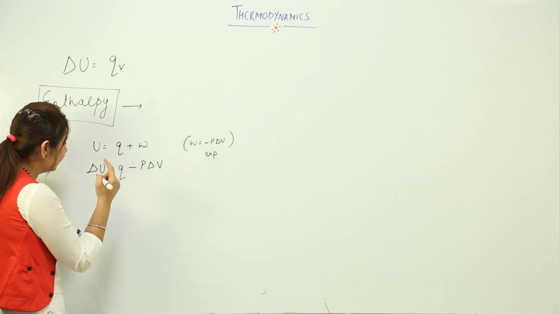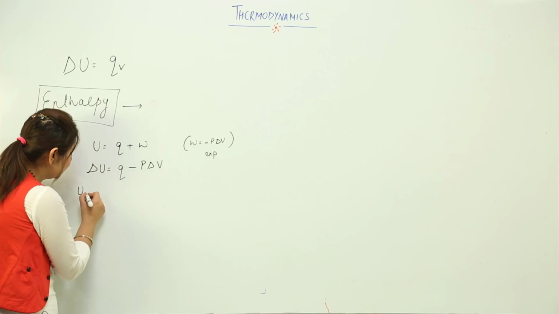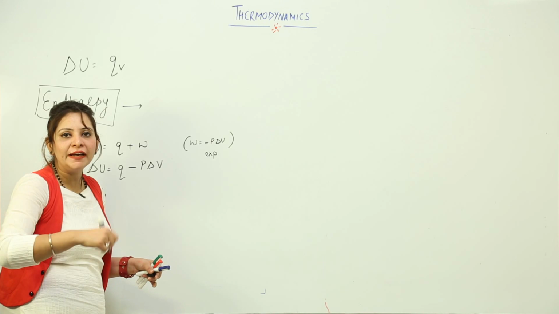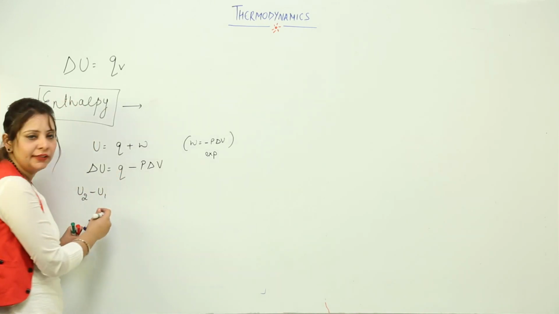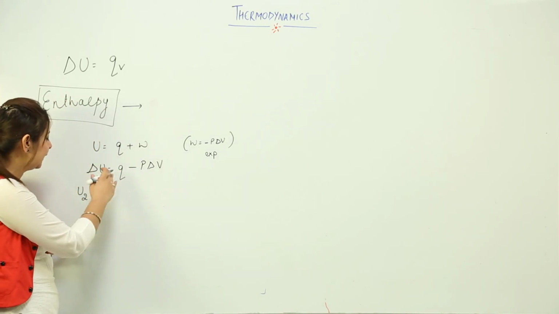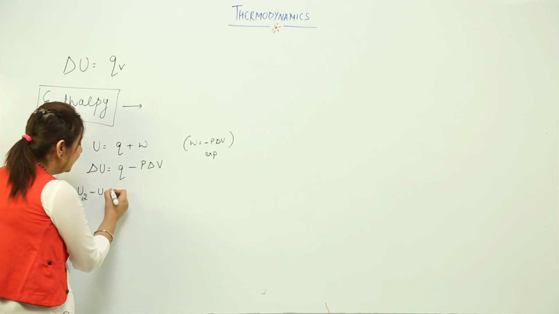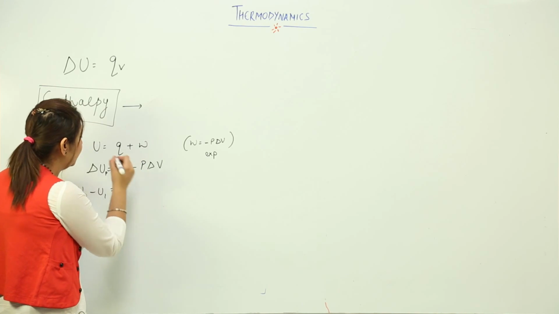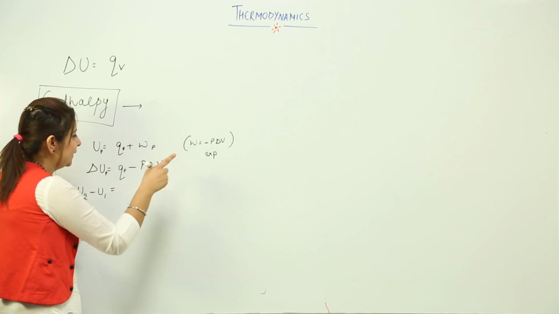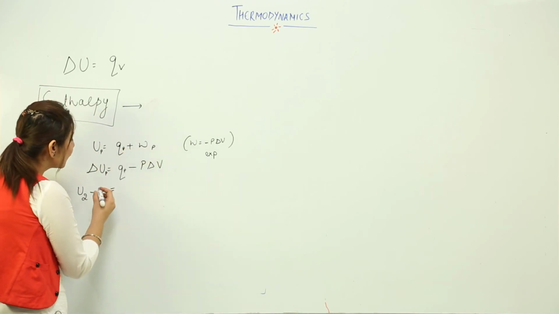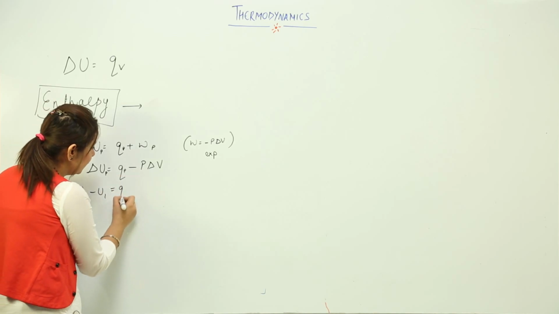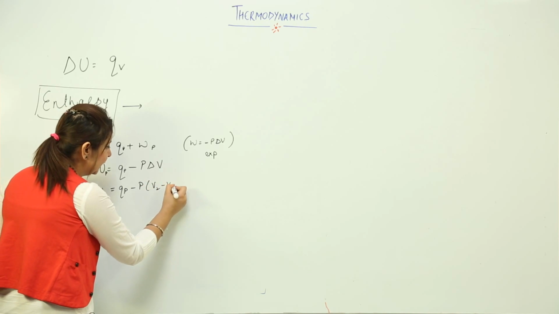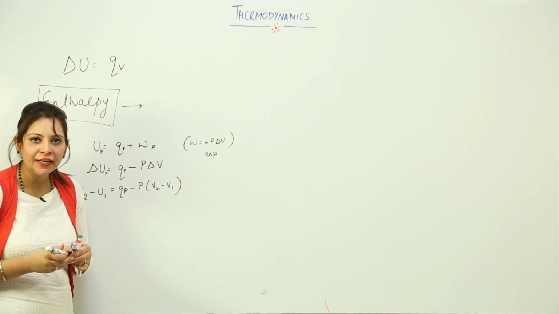Now, can I write delta U as U2 minus U1? Yes, I can, right, because the change is the final minus the initial. So I wrote delta U as U2 minus U1. Likewise, I'll write the P here because everything is occurring at constant pressure, right. So I'm just going to write the P here. Now, what do we get? We can write QP minus P delta V as V2 minus V1. So I can write this.